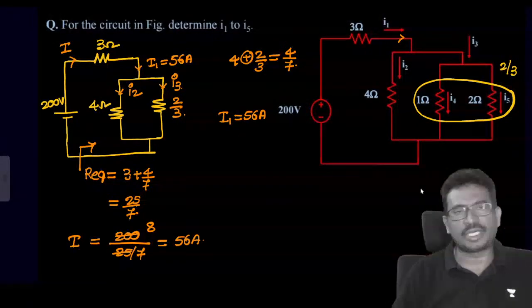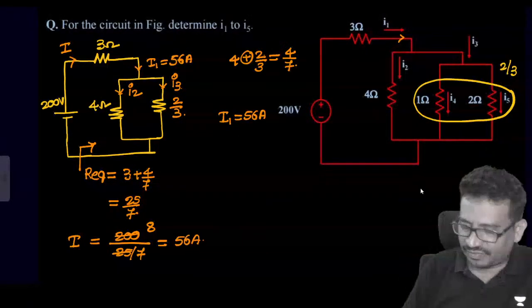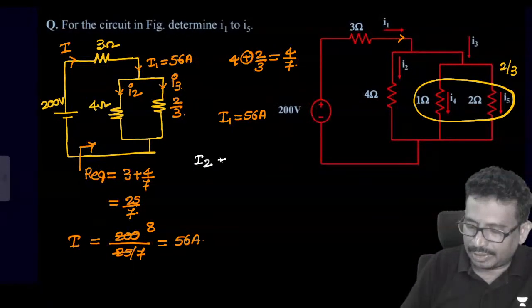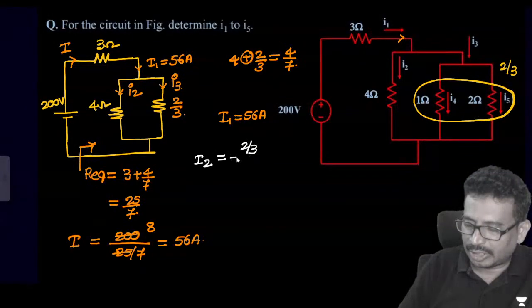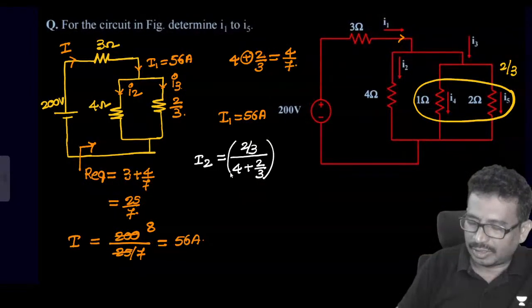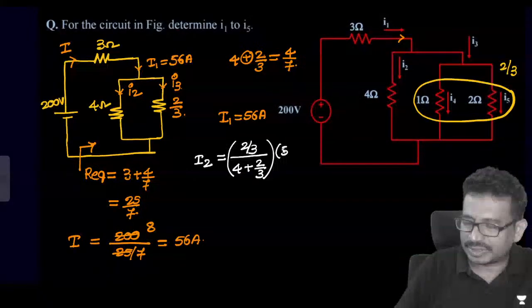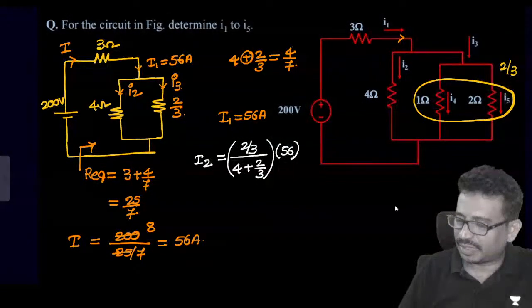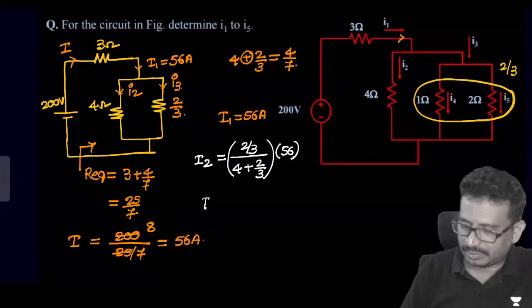Now you tell me now this I2 current will find now. We can apply CDR. So I2 equal to what I can say now, this is 2 by 3 by, we have 4 plus 2 by 3 into we have a 56. So tell me now how much this value will come.